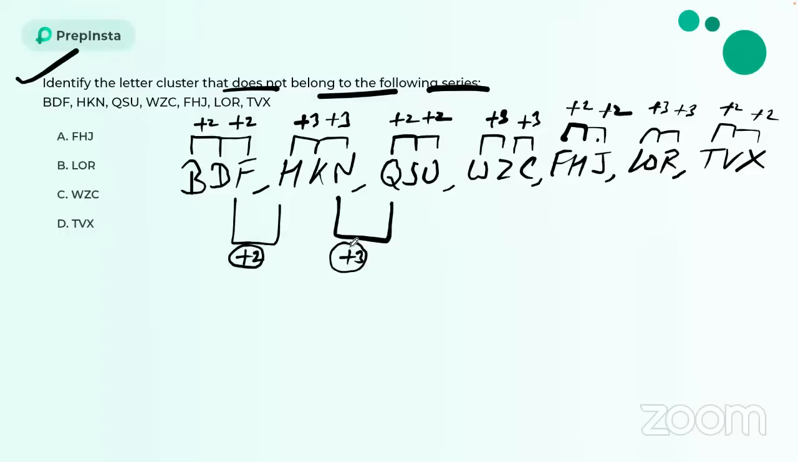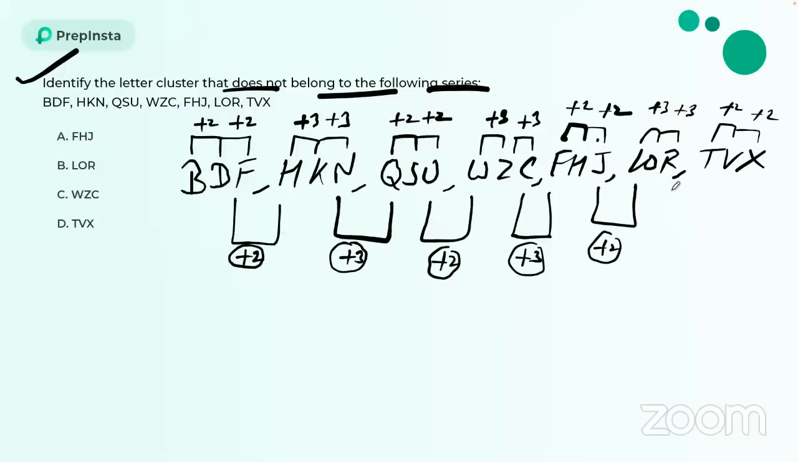Yes. Now let's see the next one. U, V, W. Yeah, V and W. So plus 2 again. Now C to F: D, E, F, plus 3. Now J to L: K and L, again plus 2. Now R, S and T, again plus 2.